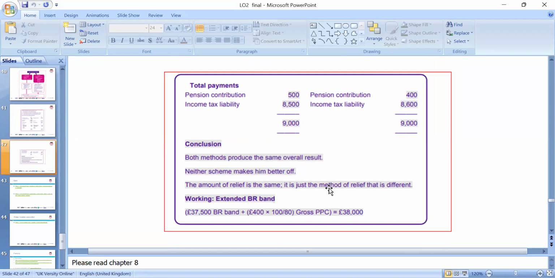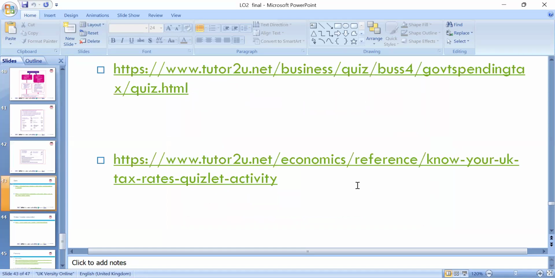So both methods produce the same overall result, the liabilities, and neither scheme makes him better off, and the amount of relief is the same. It is just the method of relief that is different. So we can look at the calculation, and we have to make sure we show some working and add the relevant examples.